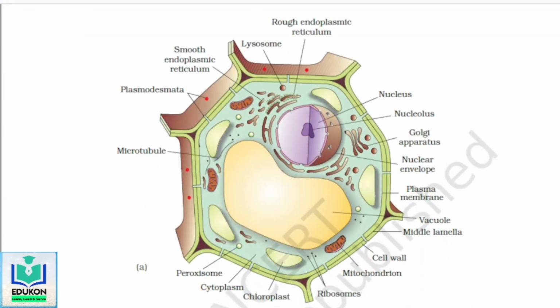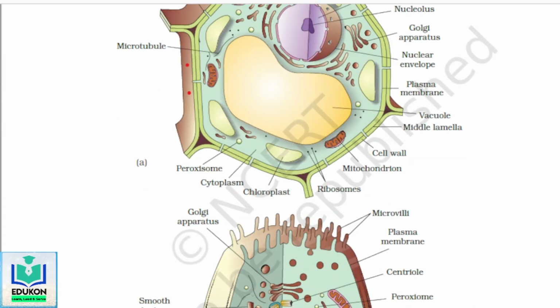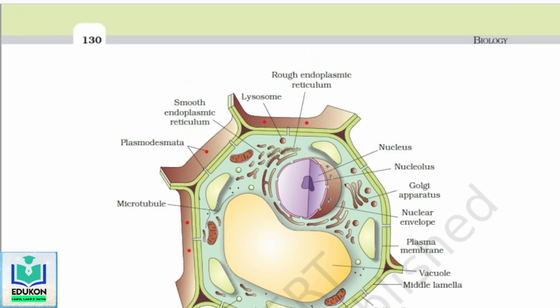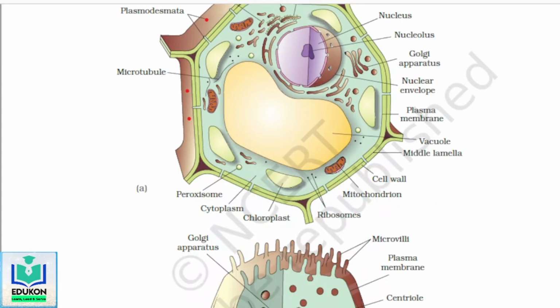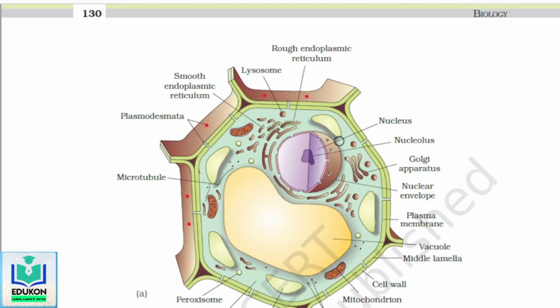Now you can see here, these come under the eukaryotic cell. We have a plant cell and also an animal cell. In the plant cell, we can see there is a nucleus surrounded by a nuclear membrane, and we have a Golgi apparatus and plasma membrane. The middle layer is the cell wall, the innermost layer is the plasma membrane, and there are plasmodesmata, which connect neighboring cells.